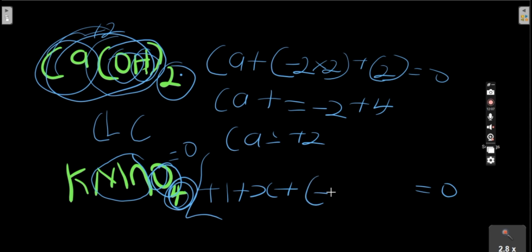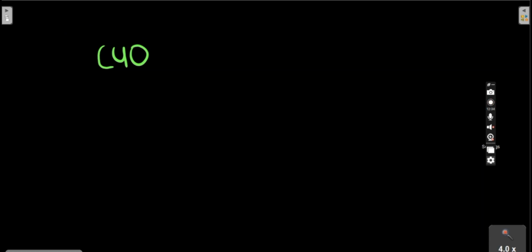So we now have minus 8. Minus 8 crossing over, we now have X is equals to 1 crossing over, you have minus 1, and minus 8 crossing over, we now have plus 8. So here will now become equals to plus 7. In naming this compound, you have to now say potassium tetra, because 4 was here, tetraoxo manganate 7, potassium tetraoxo manganate 7.